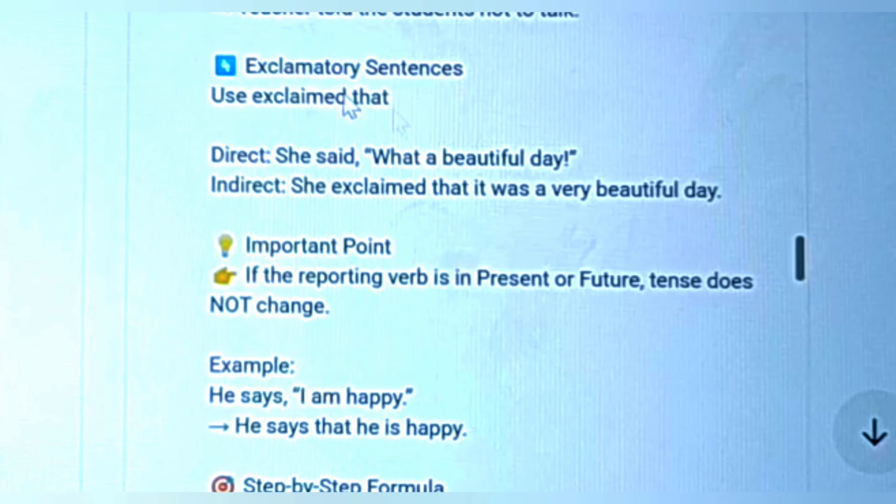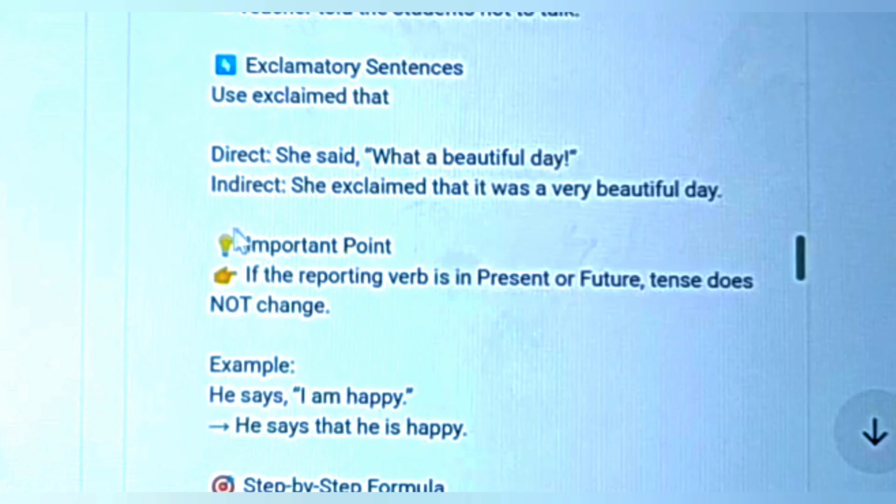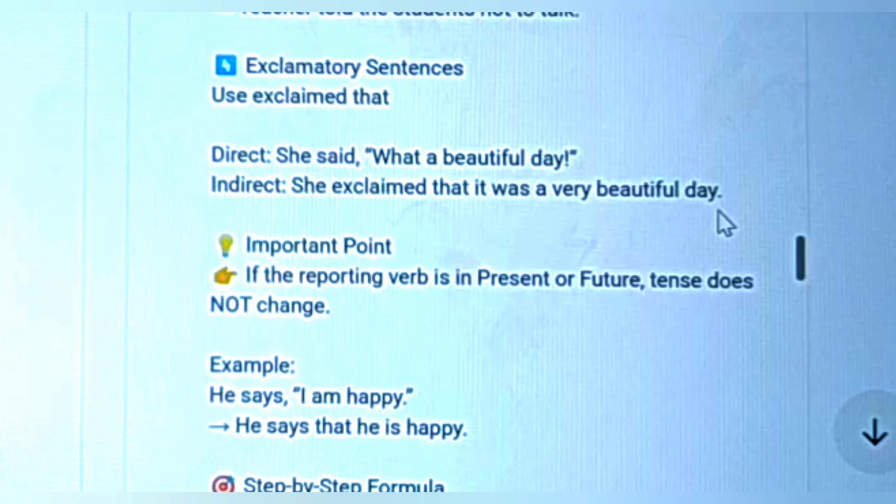The next one here is the exclamatory sentence. Use exclaimed that. For example, here we have direct: she said, "What a beautiful day!" with an exclamation mark behind the sentence. And it will change here like this: she exclaimed that it was a very beautiful day.